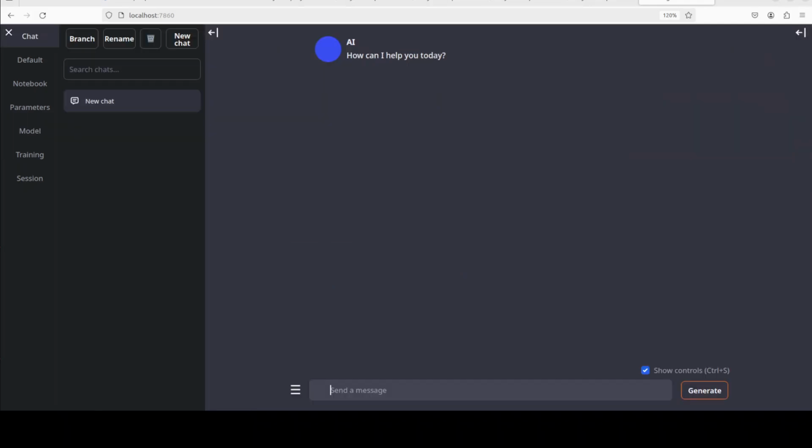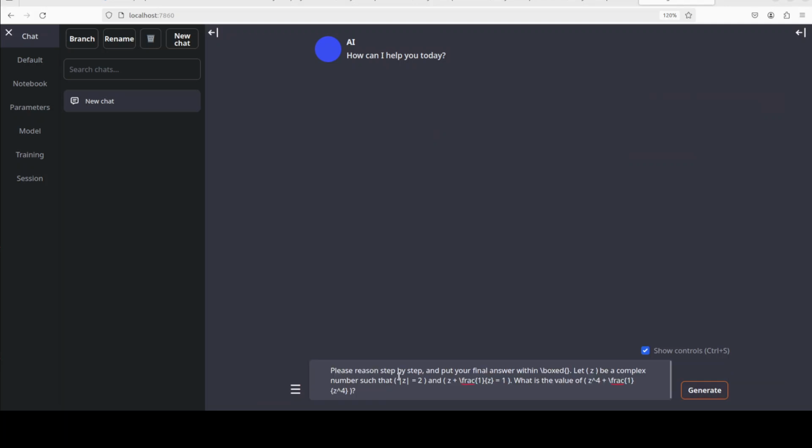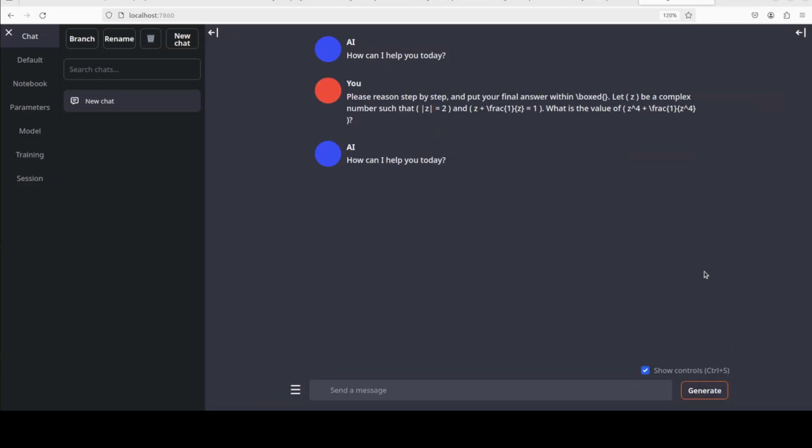Okay, I have reloaded the model, saved, and started a new chat. Let's try it out. I'm just going to start it with the prompt which I used for my DeepSeek R1 distilled Qwen, that it starts with this: please reason step by step and put your final answer within boxed, and then my actual question. Let's click on generate. Okay, so let me see, it should work now. Okay, let me write it again.